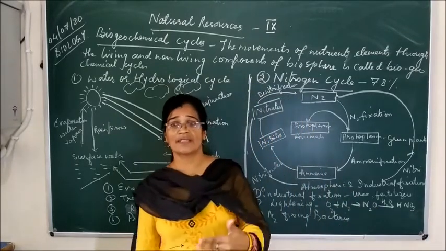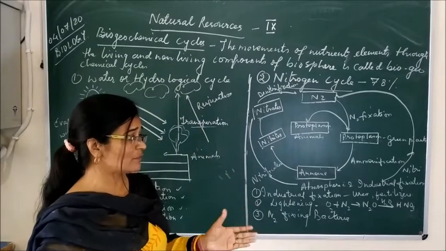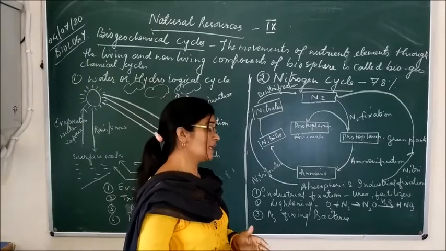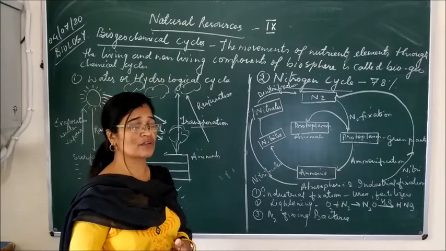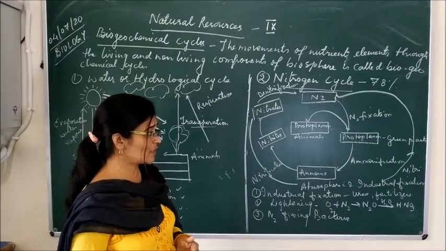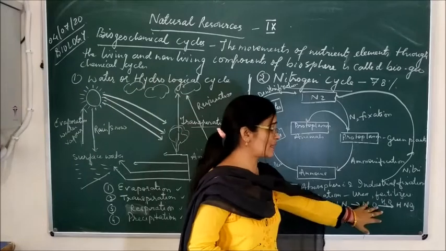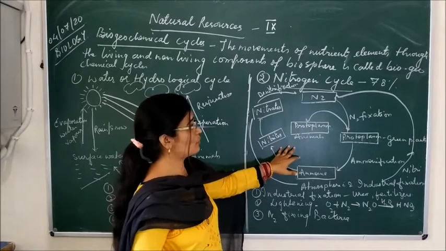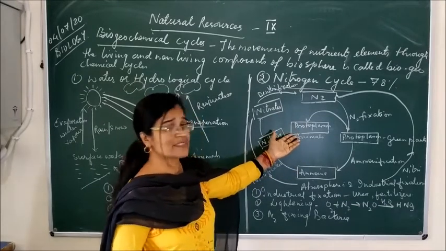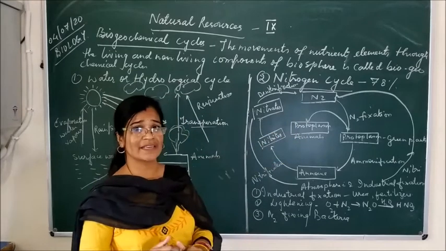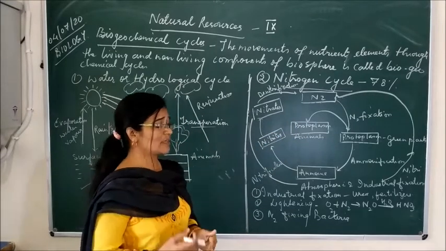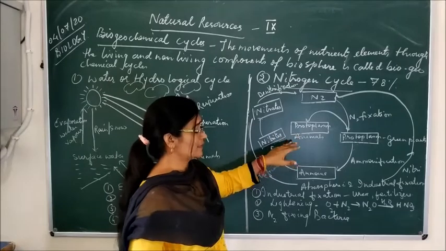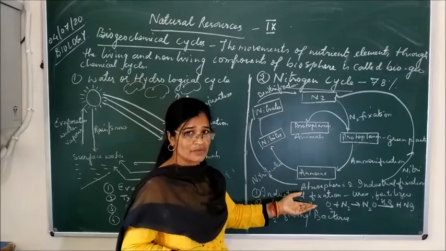When this nitric acid falls on the soil, the nitrogen present in it goes into the soil, and when crops are grown in the soil, the plants get nitrogen from this nitric acid. Again these plants are eaten by animals, and the nitrogen enters the protoplasm of the animal body. When animals die, denitrification takes place, and the nitrogen breaks down into elemental nitrogen. This process is called denitrification, and this nitrogen again gets mixed with the soil.